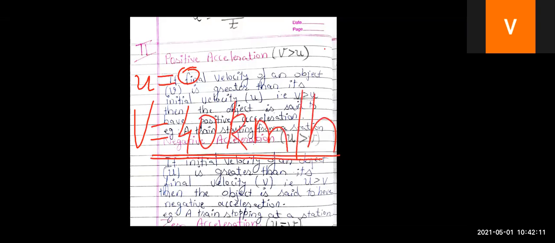So after 1 minute, you see that its final velocity is 40 kilometers per hour. So here you will see that the final velocity is greater than the initial velocity. So 40 minus 0, answer क्या आएगा? Plus 40 आएगा. So this is an example for positive acceleration.